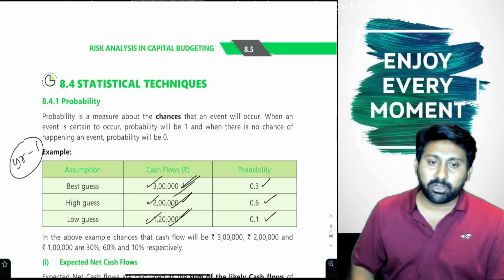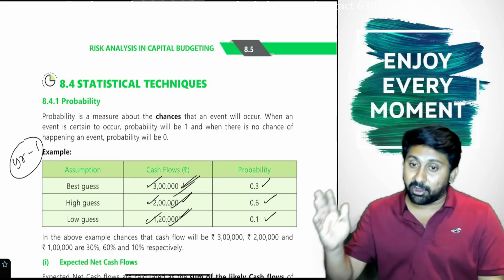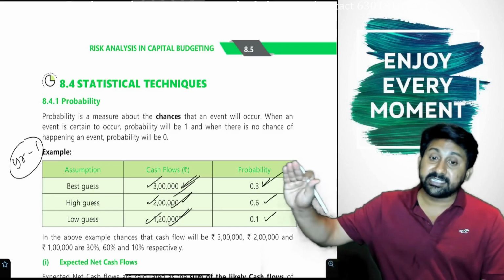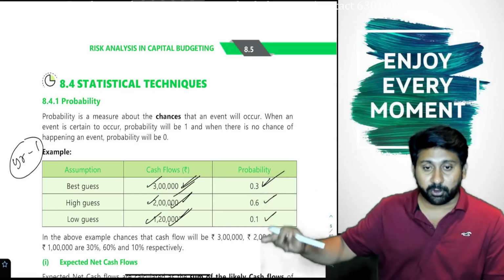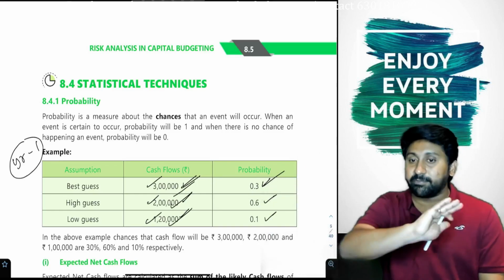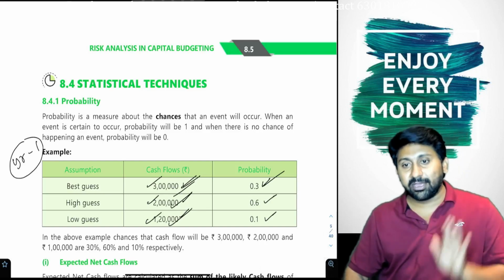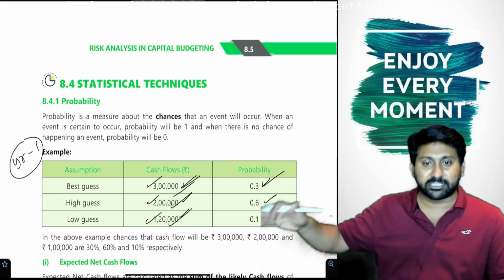So what we take is that 3 lakh may or may not happen. What is the probability of occurrence? 30%. As per scientific estimate, they will calculate these probabilities. How these probabilities come, they won't ask in the exam. We should know how to do the answer. In regular classes, I will tell how the probabilities came, the logic behind everything.